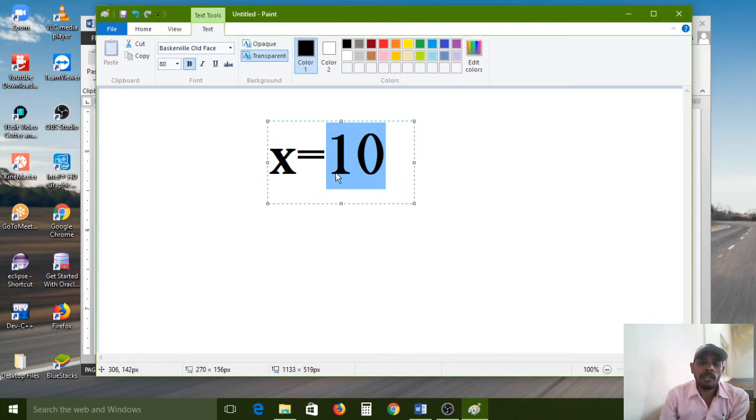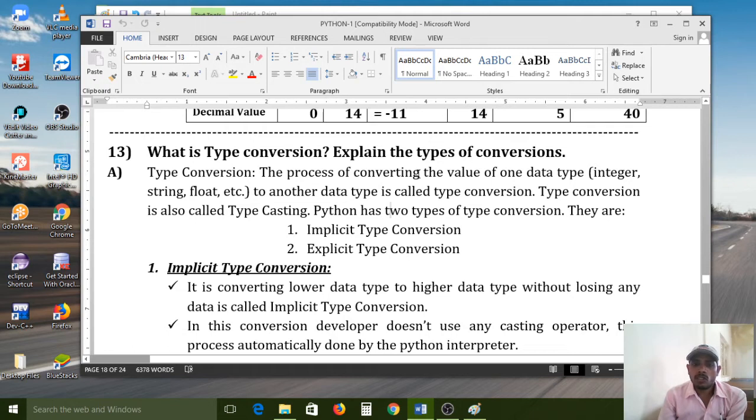My requirement is to store the value 10, so I declared the x variable. Internally, the interpreter assigns a data type to the x variable. Understand what is data type, what is variable, what is value. Here x is the variable, 10 is the value, and an integer data type is assigned because I stored the number 10. So, the process of converting the value of one data type.